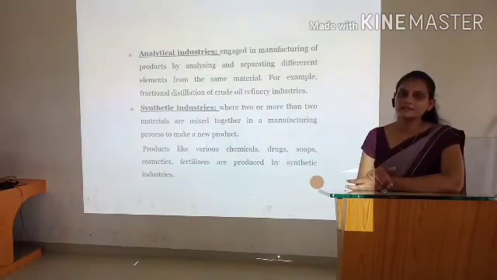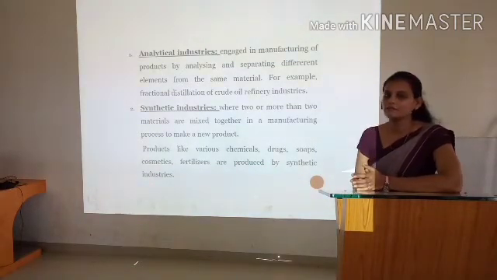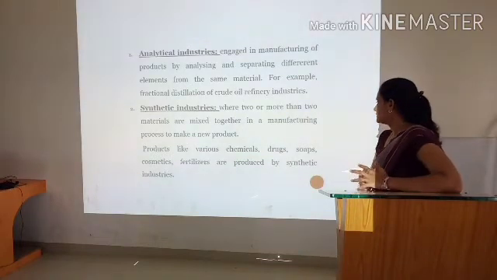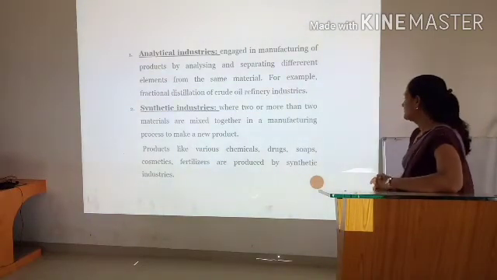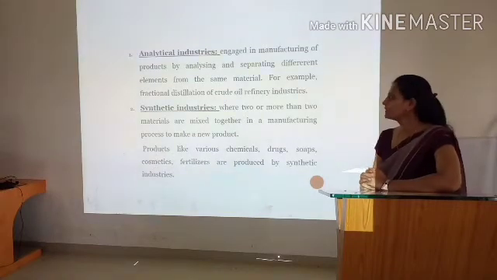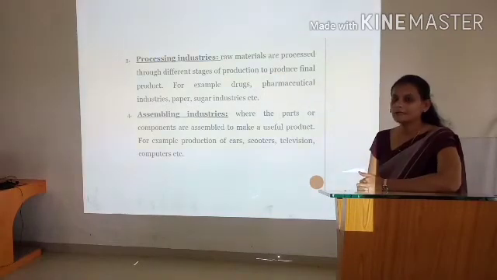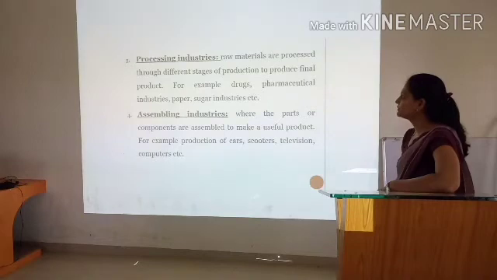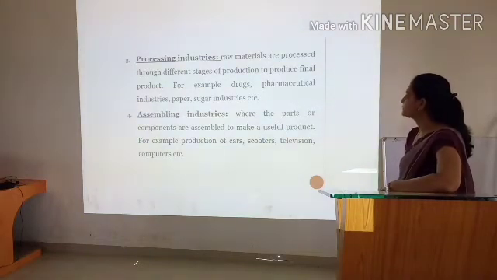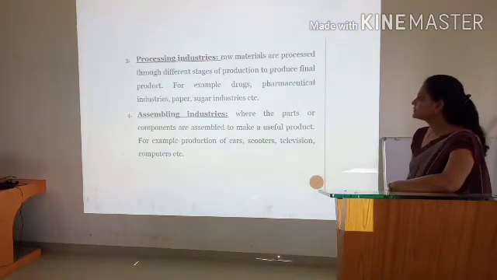In synthetic industry, two or more than two materials are combined together and form new products. Products like various chemicals, drugs, soaps, cosmetics and fertilizers are produced by synthetic industry. Next slide, processing industry. What is the processing industry? Processing industry is engaged in the activity where raw materials are processed through different stages of production to produce the final product. For example, pharmaceutical industries, paper and sugar industry.